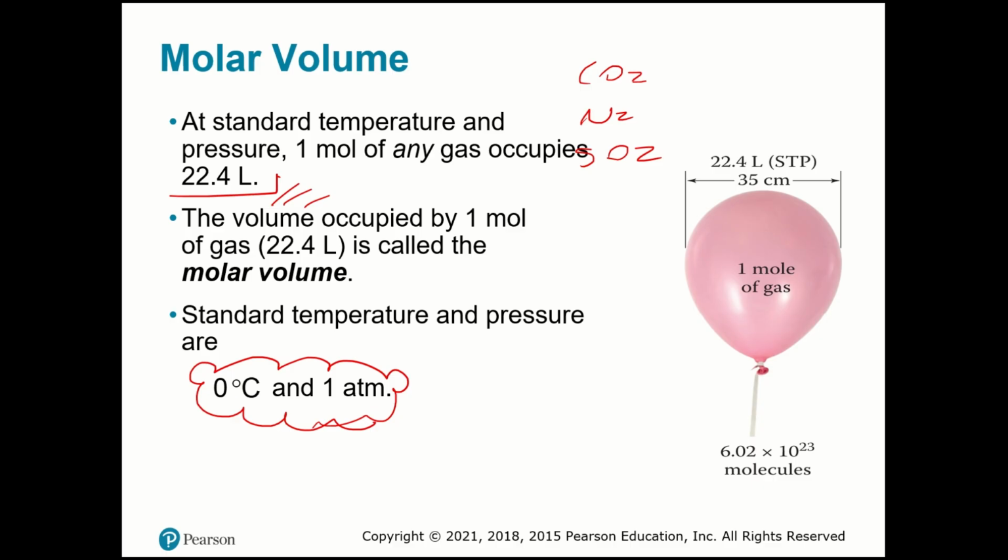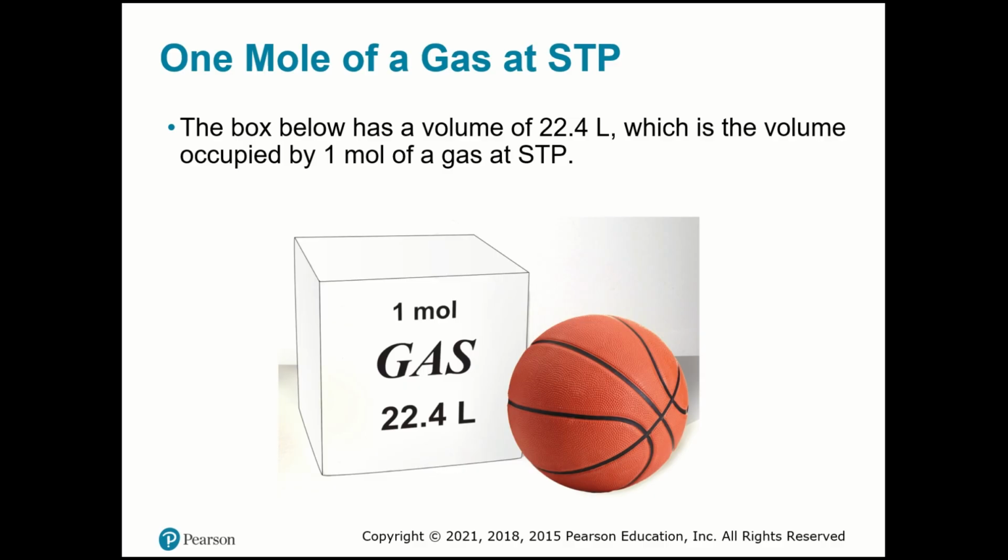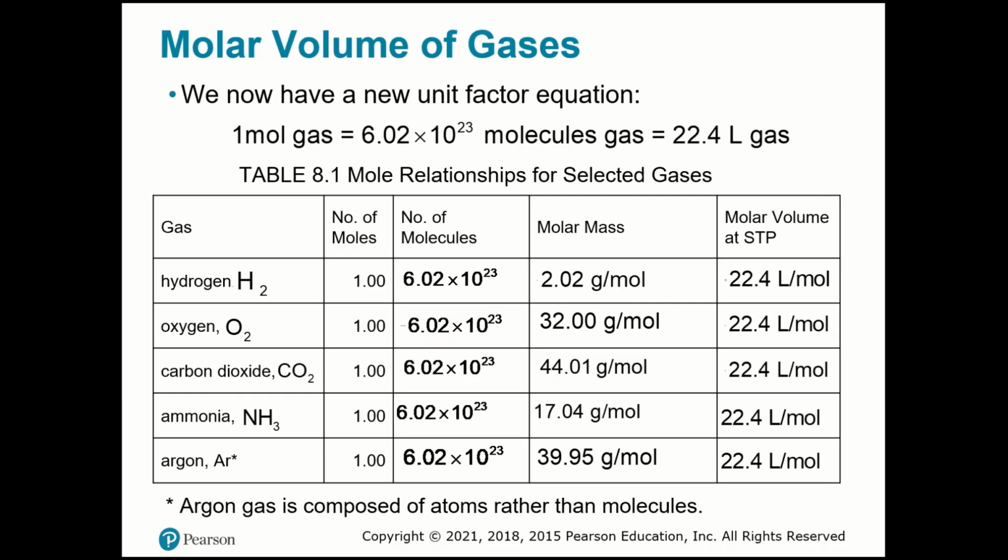Okay, but it must be STP. Like here in this box, it doesn't matter which gas we have, 1 mole of any gas will occupy 22.4 liters. So now you know that 1 mole of gas has 6.02 times 10 to the 23rd molecules of gas, and that occupies 22.4 liters.